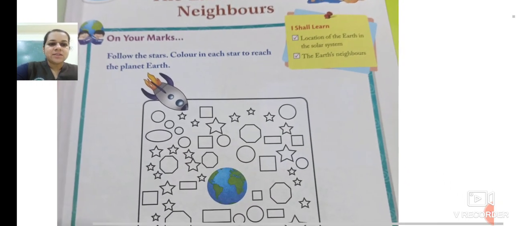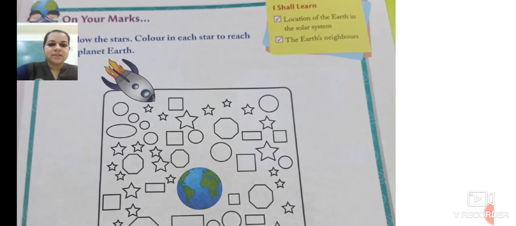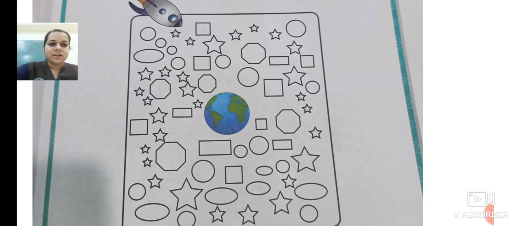Follow the stars. Color in each star to reach the planet Earth. You have to start the rocket and follow the stars, color them, and reach the planet. Now how will you reach the planet? You have to color the stars.